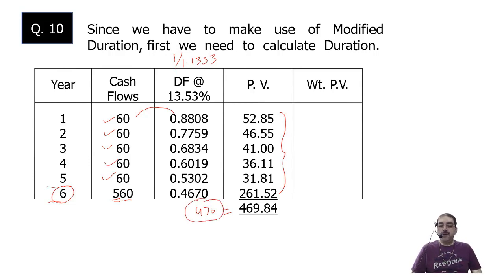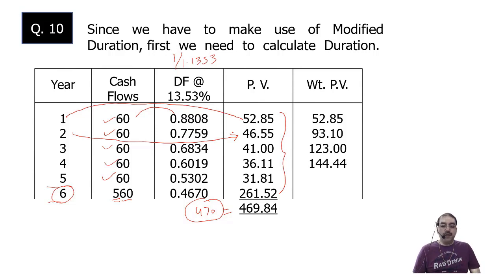Now for weighted present value, what is the weight over here? The weight will be the year. So year into present value. 1 into 52.85 is 52.85. 2 into 46.55 is 93.10. 3 into 41 is 123. 4 into 36, 144.44.